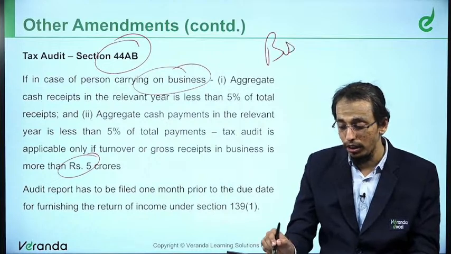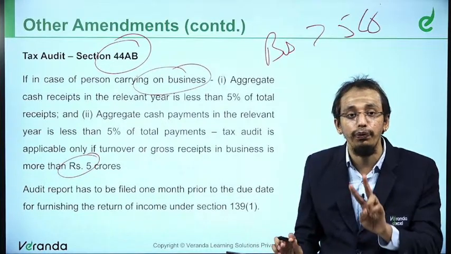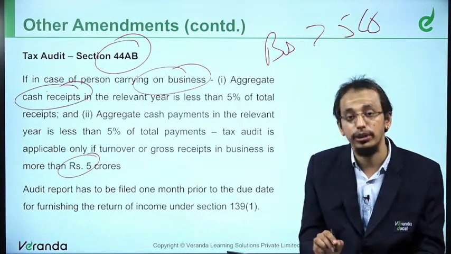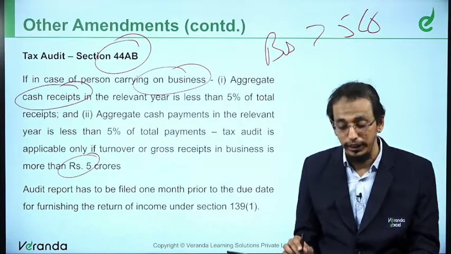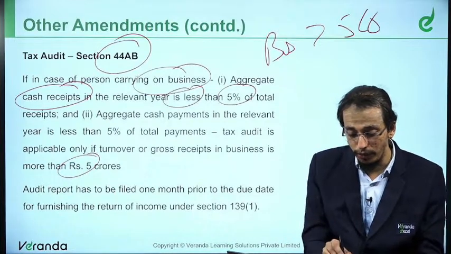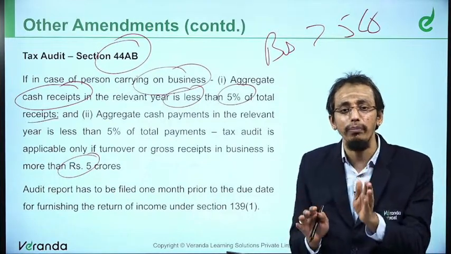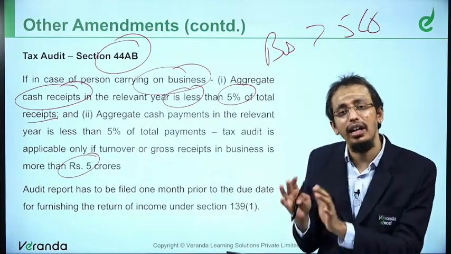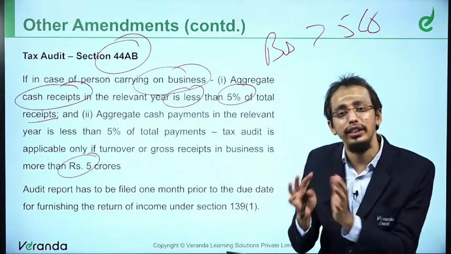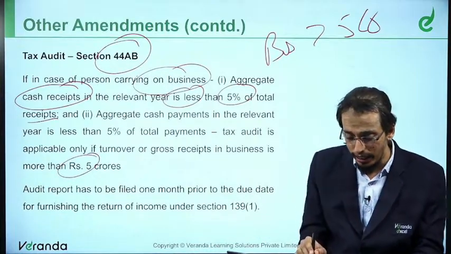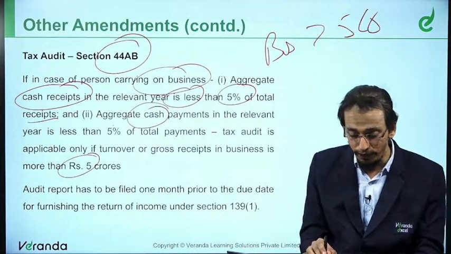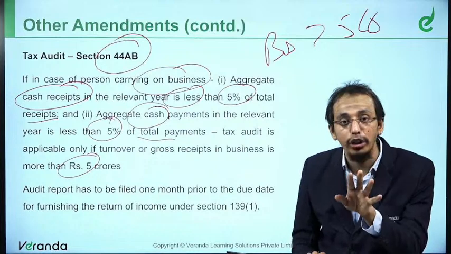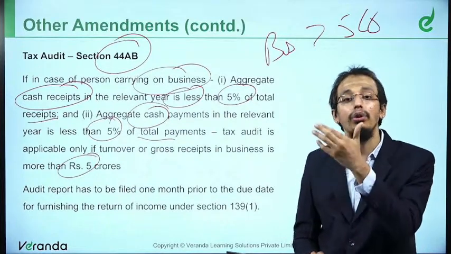For a business with turnover exceeding 5 crores, they would be liable if two conditions are satisfied. First condition, cash receipts are less than 5% of total receipts. That means they are saying move from cash to bank. Get everything from bank or account payee cheque or NEFT, RTGS. In the same manner, aggregate cash payment is less than 5% of total payments.